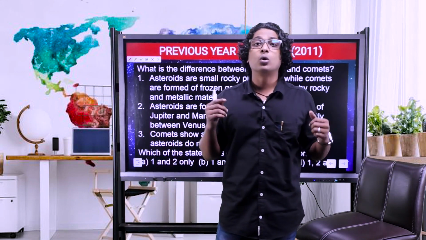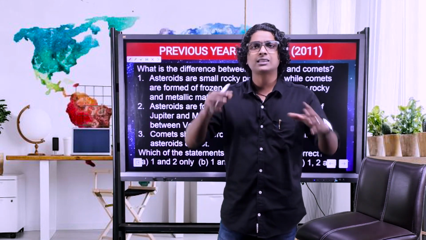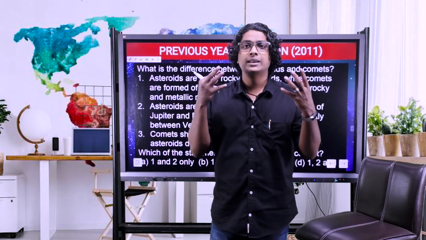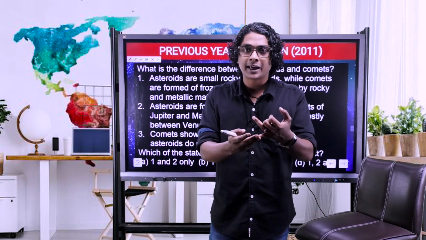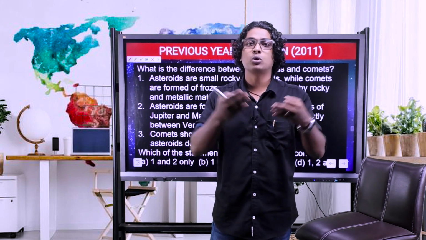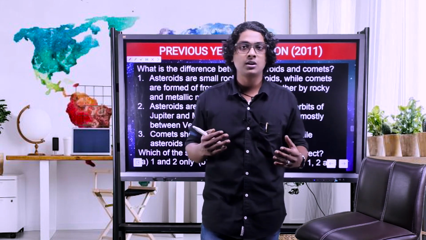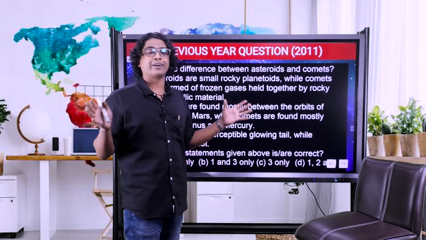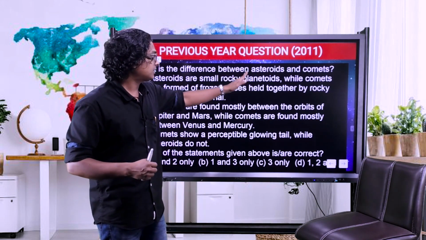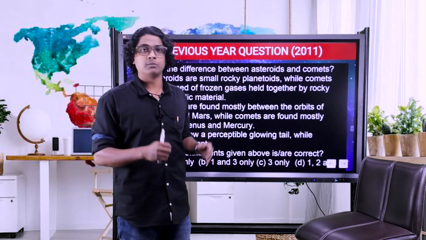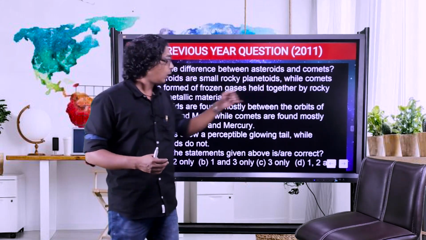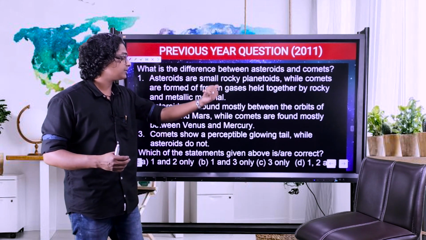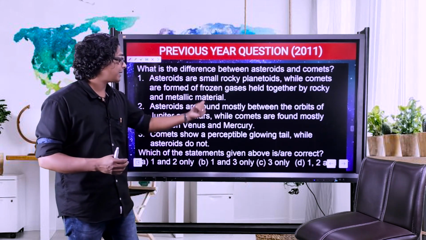The asteroids are rocky planetoids. Planetoid means planetary objects, the debris. A comet is a planetoid, an asteroid is a planetoid, or a meteor or meteorite. All of them are planetoids, right? They are the leftover objects from the planet formation. So the first half of this statement till this comma is correct. Asteroids are small rocky planetoids, while comets are formed of frozen gases held together by rocky and metallic material.